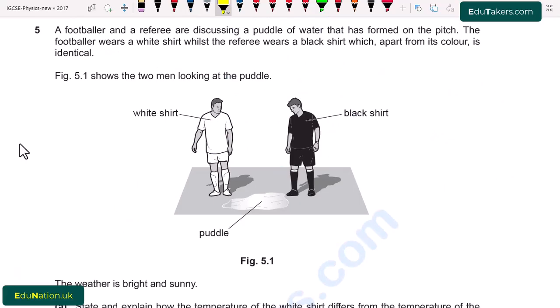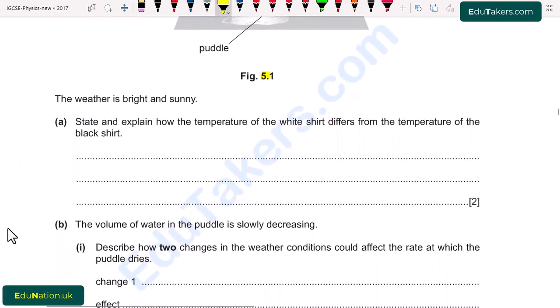Question number 5. A footballer and a referee are discussing a puddle of water that has formed on the pitch. The footballer wears a white shirt, whilst the referee wears a black shirt, which apart from its color is identical. Figure 5.1 shows the two men looking at the puddle. Here is figure 5.1 and there are two men. One is wearing a white shirt while the other is wearing a black shirt. The weather is bright and sunny.